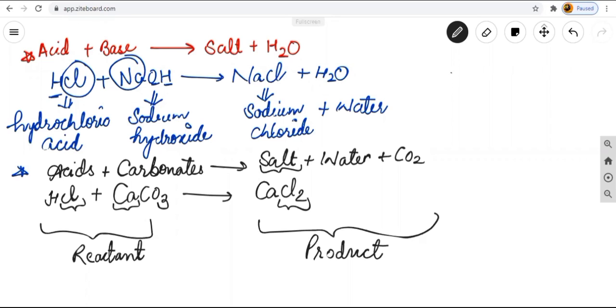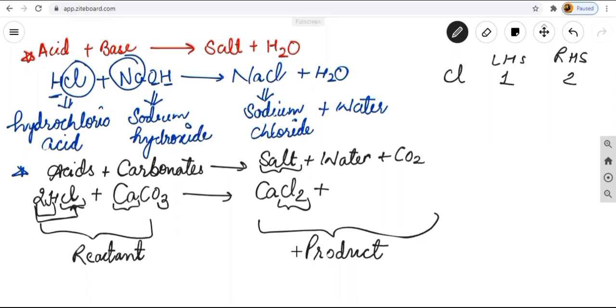So on the reactant side, we are having only one Cl, and on the right hand side we are having 2 Cl. So we will have to balance it. How will we balance it? We will multiply this HCl by 2, so that after multiplying, H is also 2 and Cl is also 2.